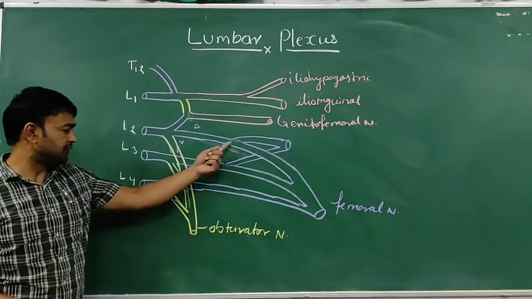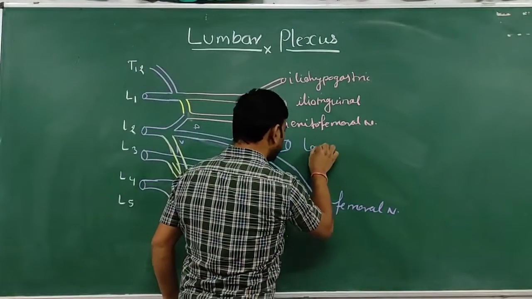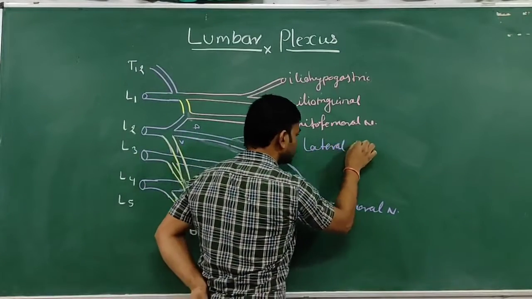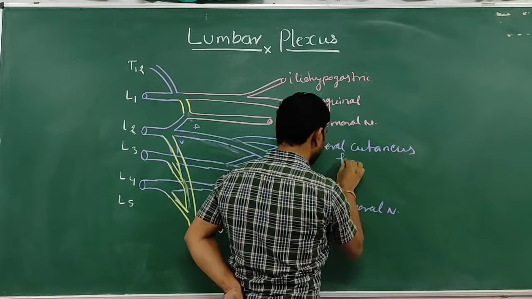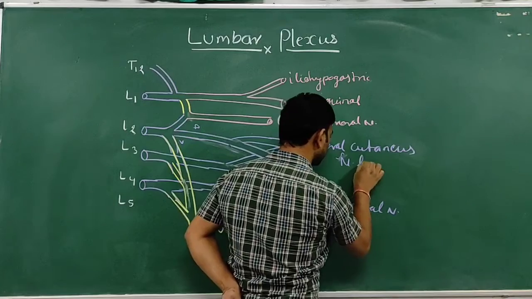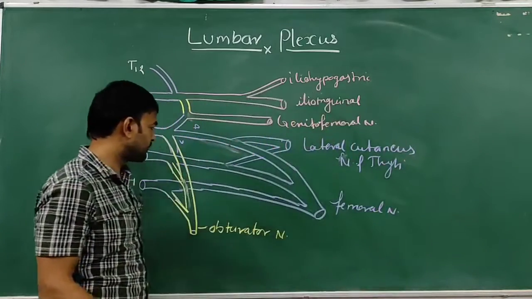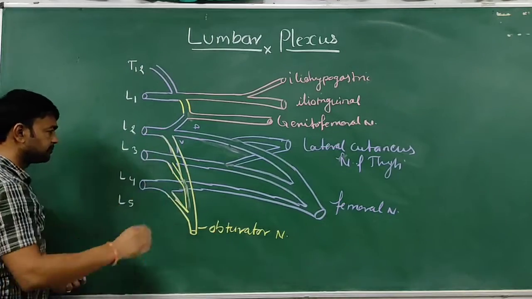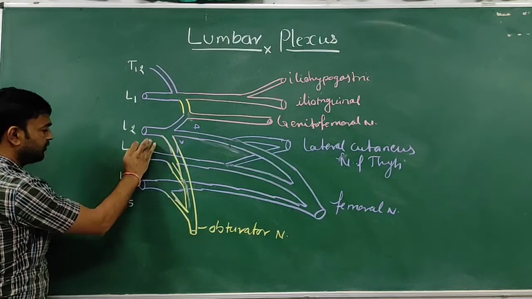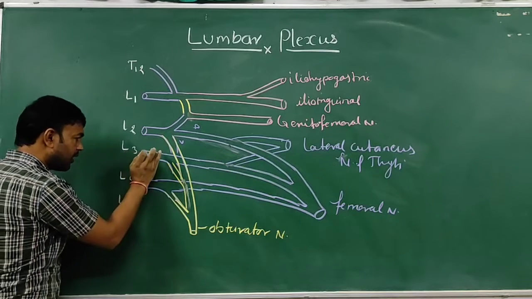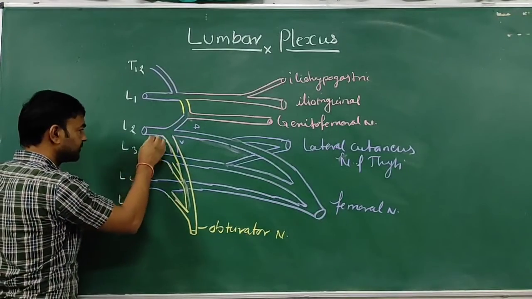So the dorsal division from L2 and L3 forms the lateral cutaneous nerve of thigh. Sometimes from the ventral division of L2 and L3.